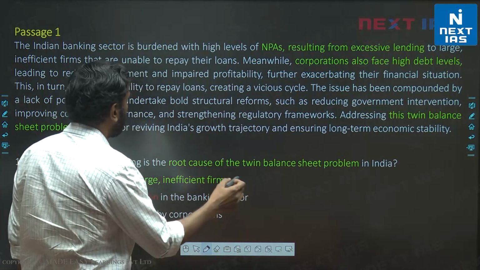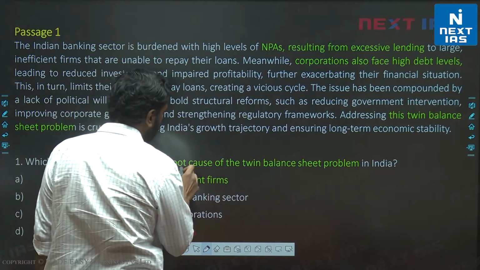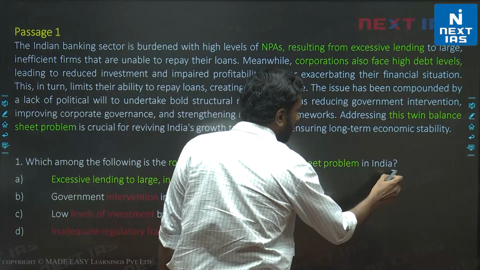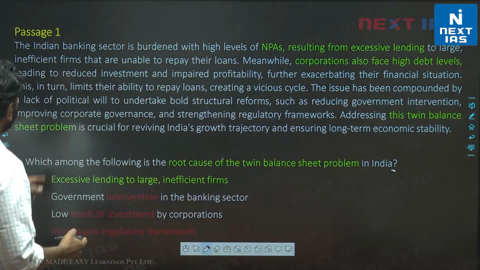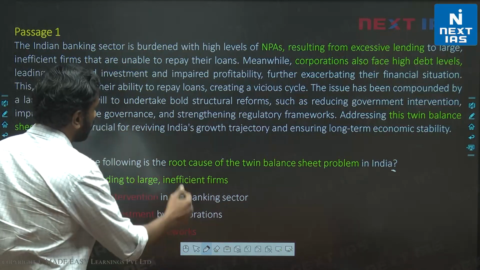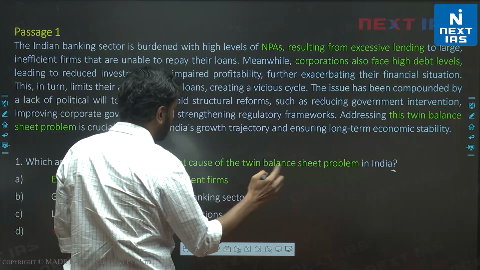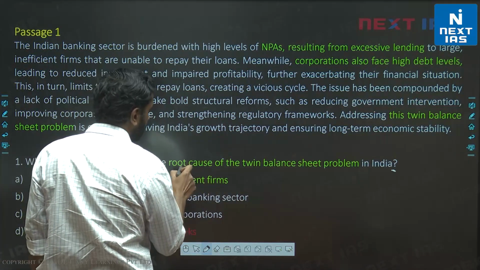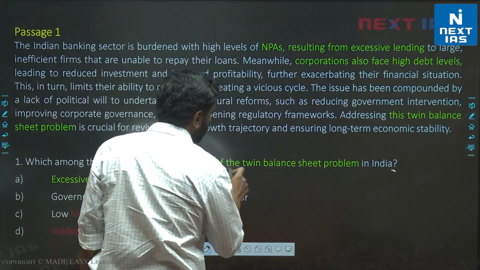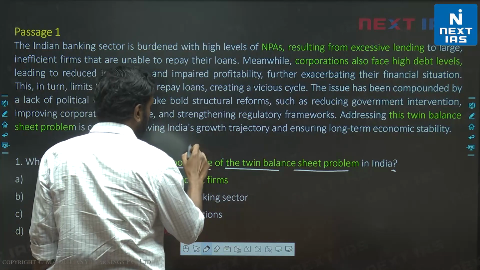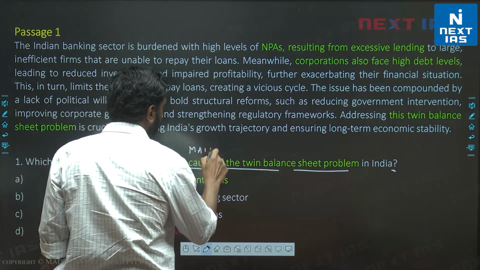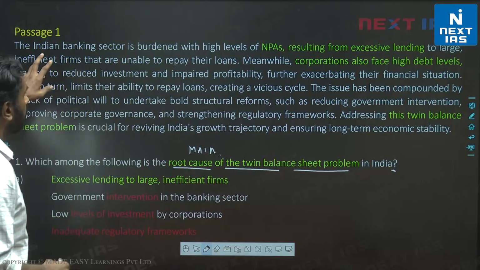Always remember, for small passages, we should read the question stem before the passage. In this passage, we are discussing India's banking sector. This passage had two questions, by the way. The question stem here is asking us the root cause of the twin balance sheet problem. What is the root cause or the main cause? Main cause, right? Let's go through the passage.